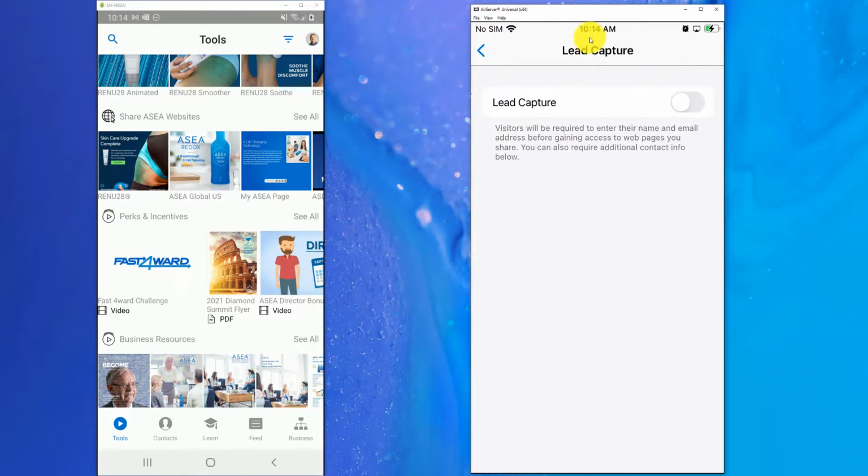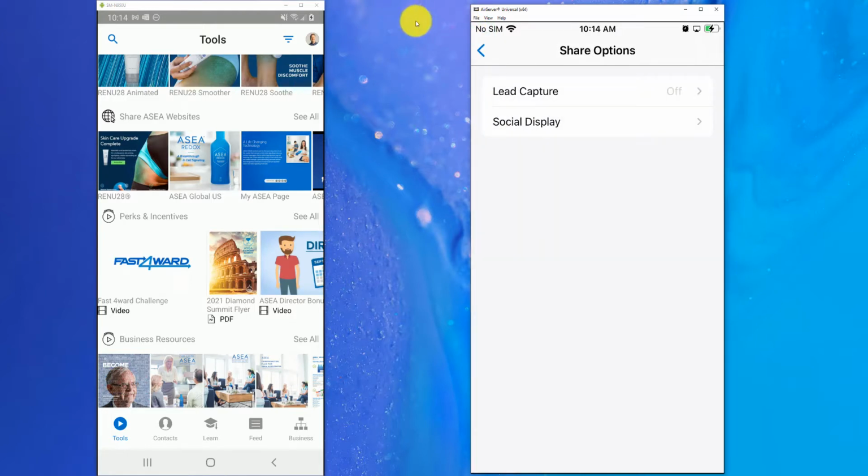Lead capture is a way for you to, as it says right here, require visitors to enter their name and email address before gaining access to web pages you share. So, for instance, if you're sharing a video, check out this new ASEA content, and somebody clicks on it that you do not know, the system will ask them for their name and email address so that you can gather their contact for further follow-up. So that's what the lead capture area is.